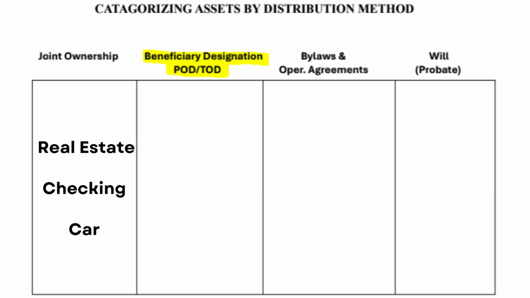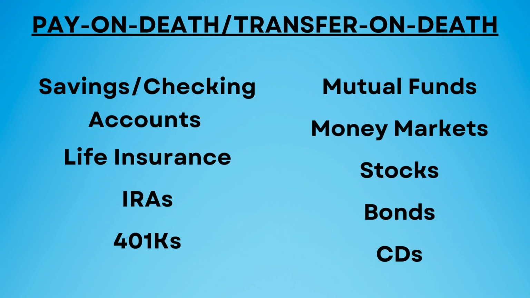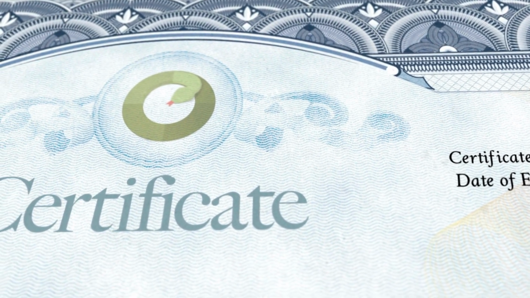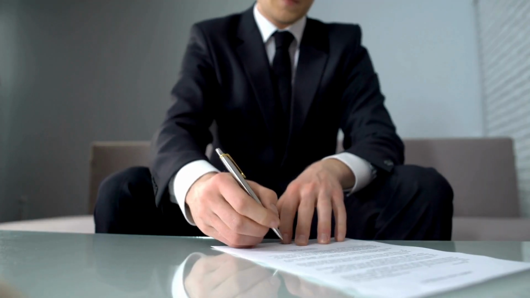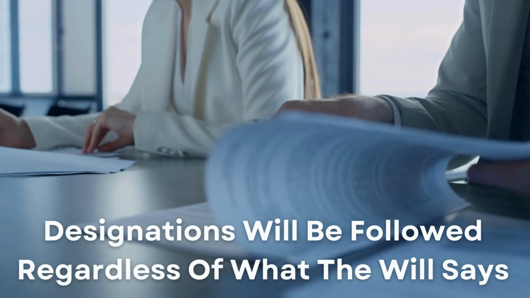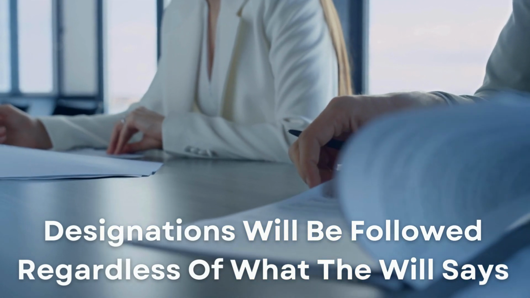The second category and method of distribution is beneficiary designation, or what we call PODs and TODs, pay on death and transfer on death designation. Beneficiary designations are most commonly used on checking accounts, savings accounts, life insurance, IRAs, 401ks, mutual funds, money markets, stocks, bonds, and CDs. The process to claim these assets after you die should be relatively simple. Your beneficiaries provide a bank a death certificate, and then the bank in turn gives them a claim form to fill out. The money is then transferred to those beneficiaries in the percentages you directed. Once again, no probate is required. These designations will be followed regardless of what your will says.